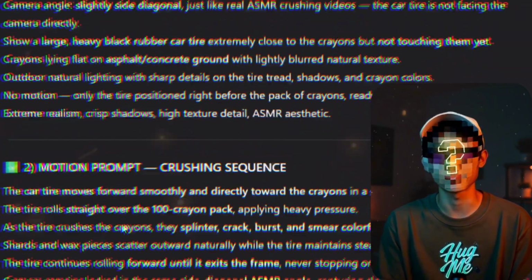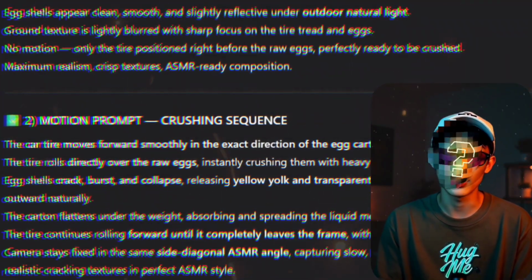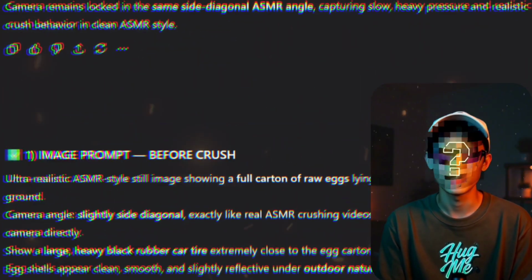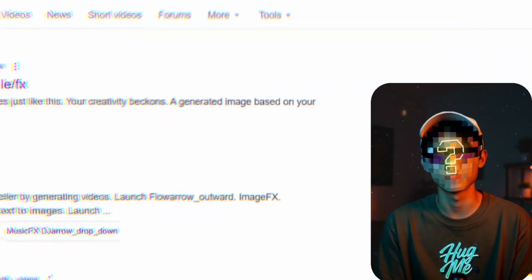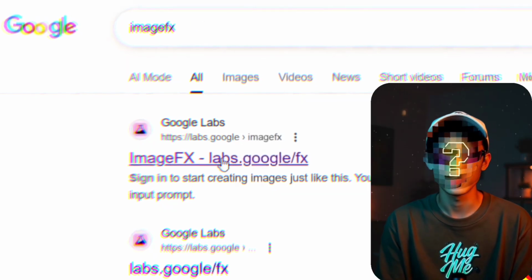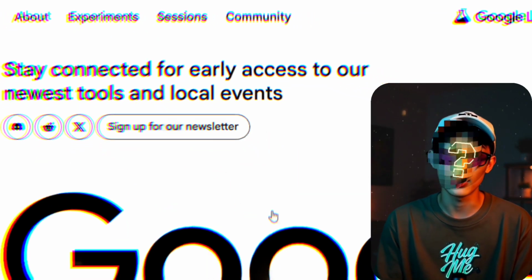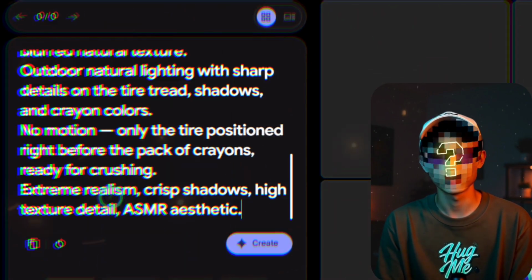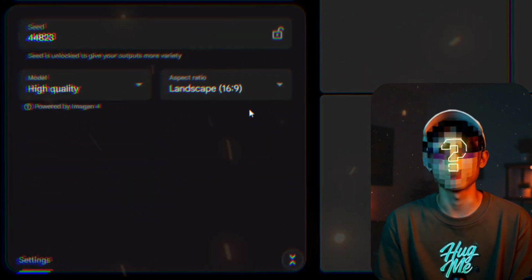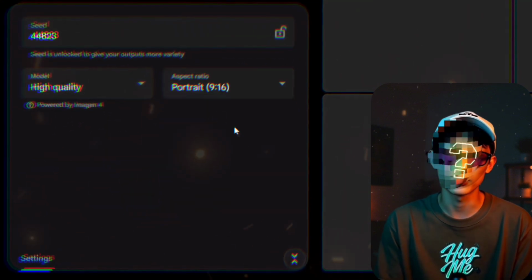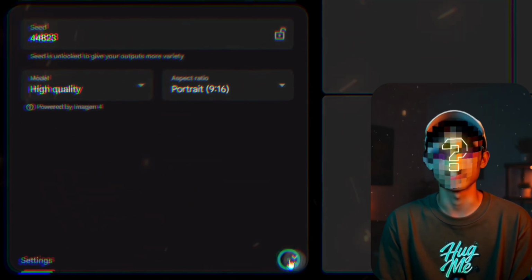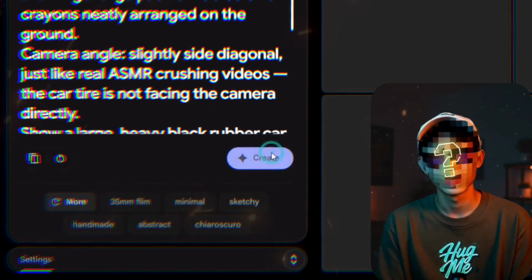Now we will start creating the scenes of our video. This first image prompt, the crayons one, will create an image. Copy it from ChatGPT and go to Google and write ImageFX, Google's great free tool for creating images. Open the website, paste your prompt into the prompt box, click the arrow button, and select the 9:16 ratio. Because we are making short videos, you can also make long videos. People are also making long videos like this. Click the create button and your images are generated. How amazing the results are. The car tire and crayons placed ahead of it. Over these crayons, we will roll the tire, and you can place anything in front of the tire the same way.